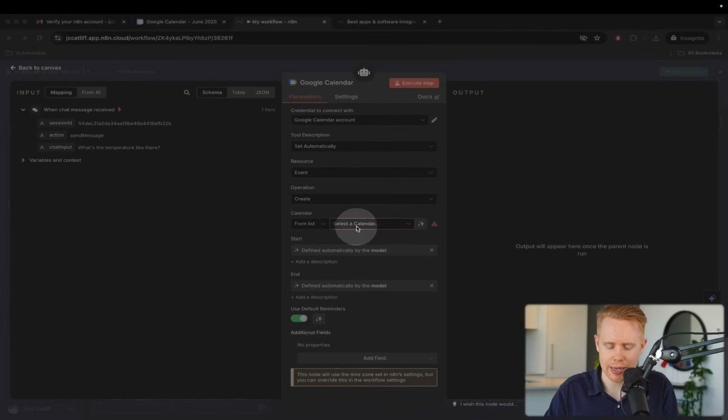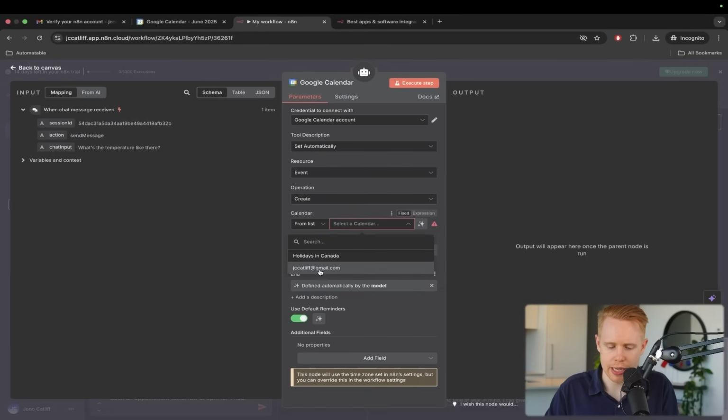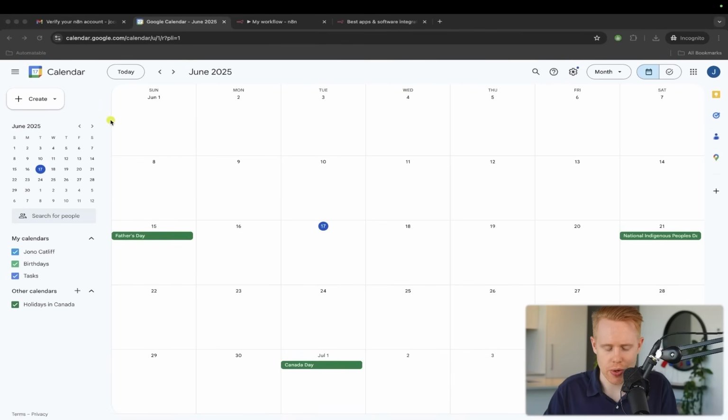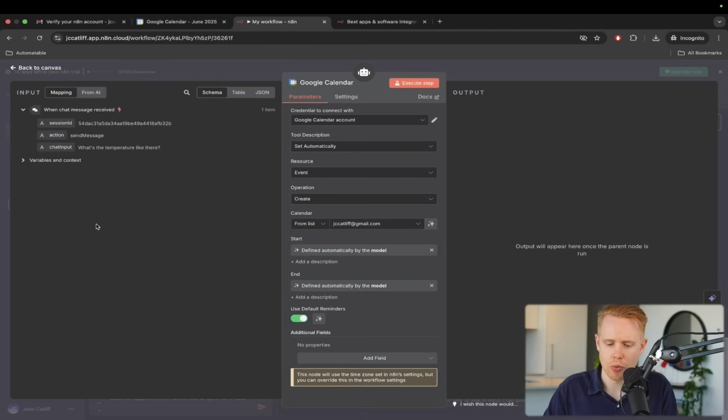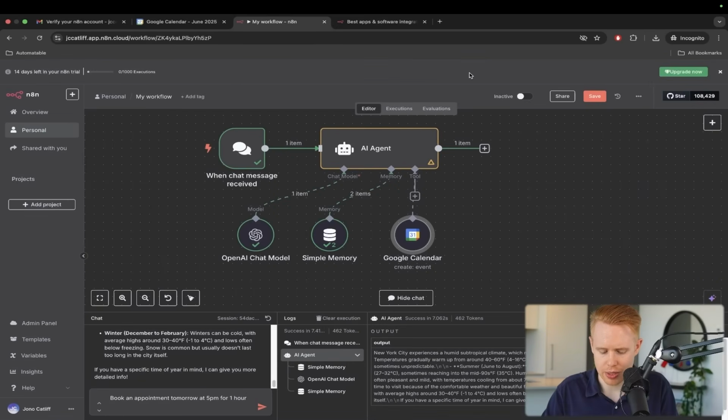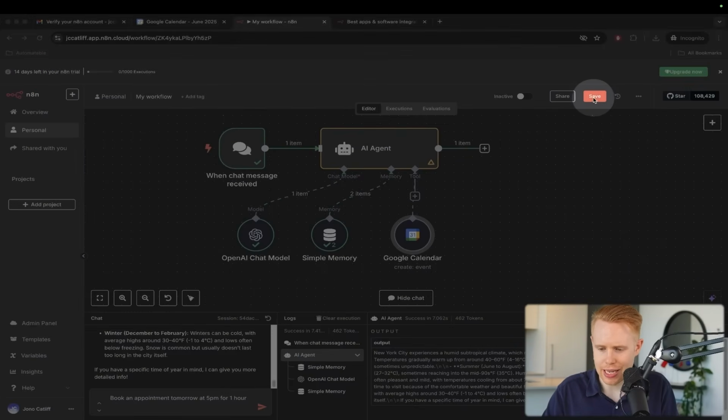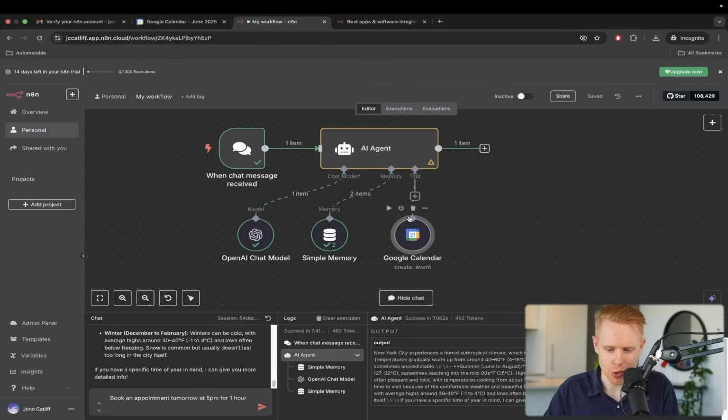And lastly, we need to add a calendar in here. So we'll just add in whatever calendar you have over here. By default, it's going to load in all your calendars. We'll just select the one that makes the most sense, and that is essentially it. We can click save up top here, and we're good to go. We've created the most basic AI agent we possibly could.